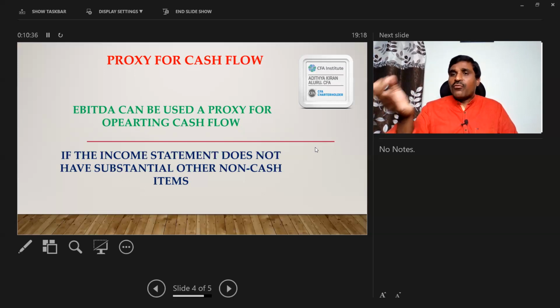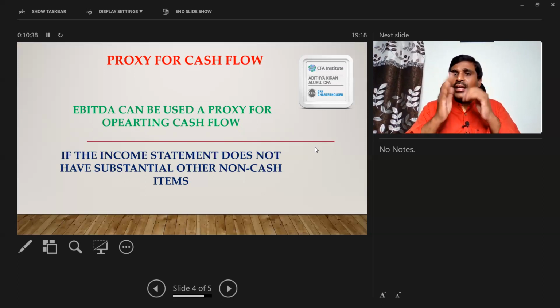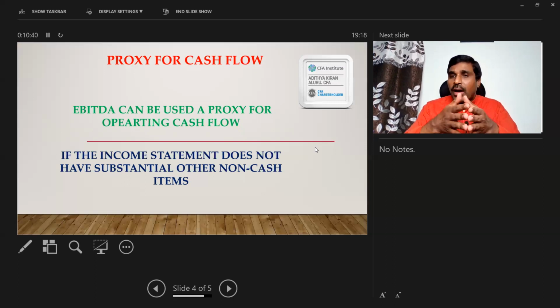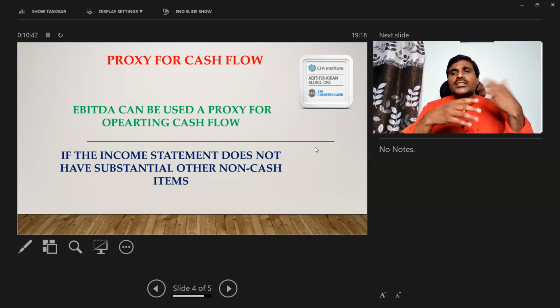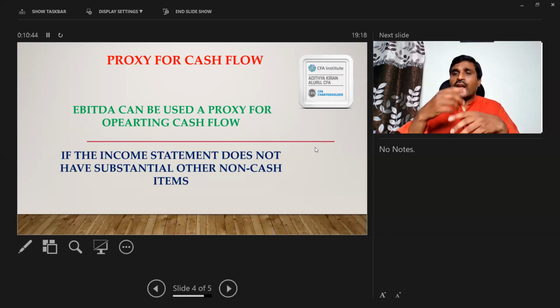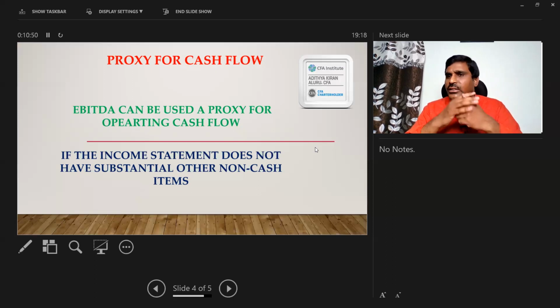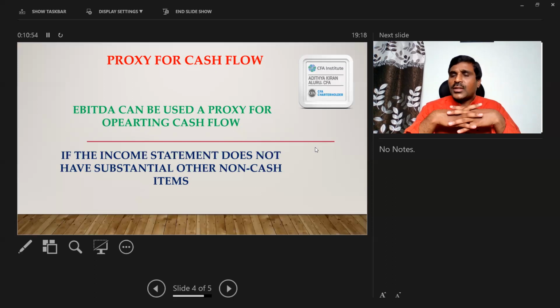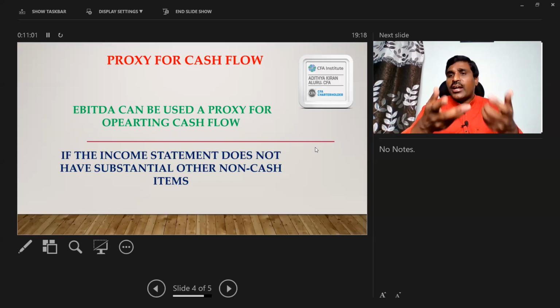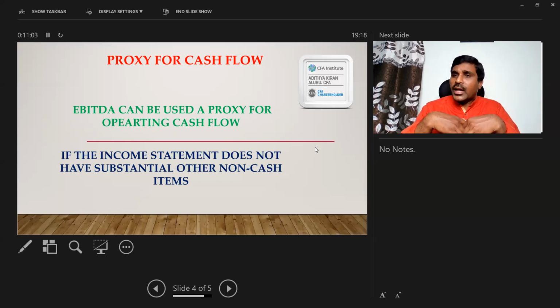Another reason: when the income statement and balance sheet of two years are available, then you can straight away calculate operating cash flow. Then I don't think there is any necessity to use EBITDA as a proxy for operating cash flow. Whether the entity is small or large, both are supposed to prepare financial statements, including the balance sheet, as per statutory requirements. If they have the balance sheet, then why is it difficult to compute operating cash flow?